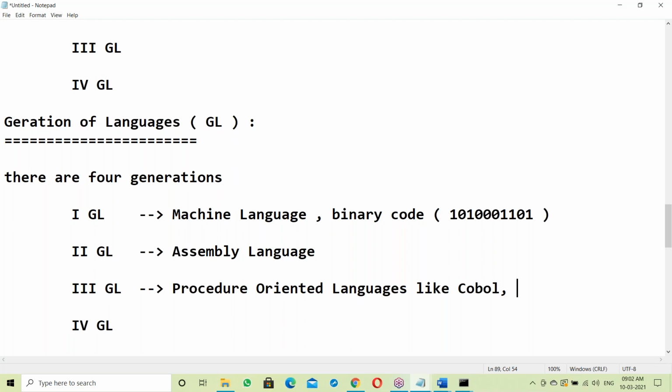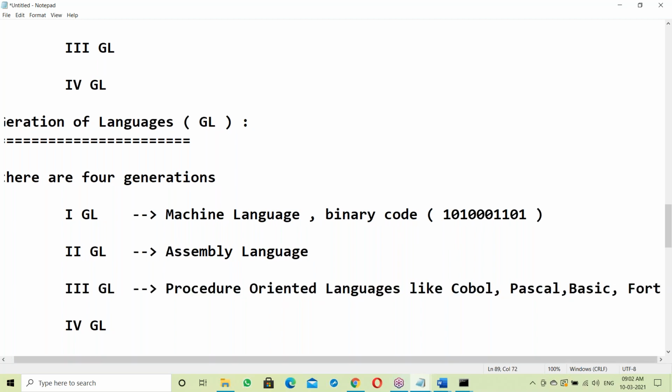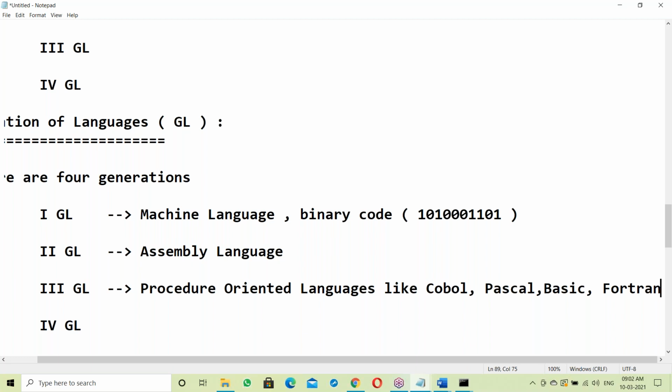Nowadays, no one is learning COBOL, right? It's a very old language. To support the mainframe applications here, there is a COBOL team, very old guys, some above 45 years. So procedure oriented languages are like COBOL. Next, Pascal, then Basic, and Fortran. They are very old languages, and they are all procedure oriented languages.